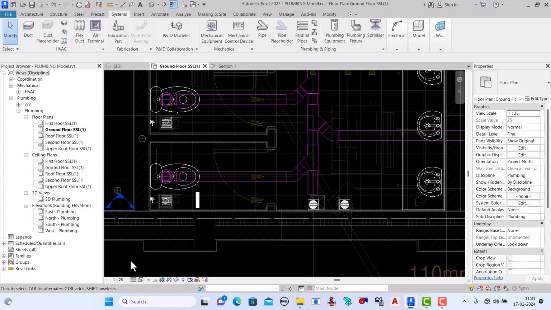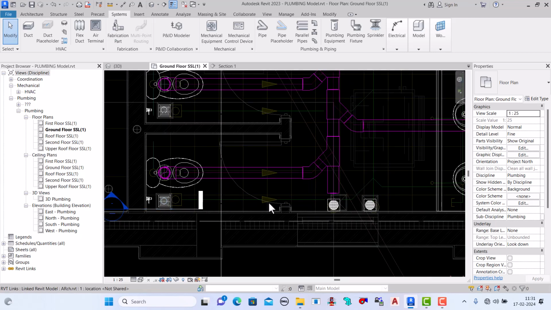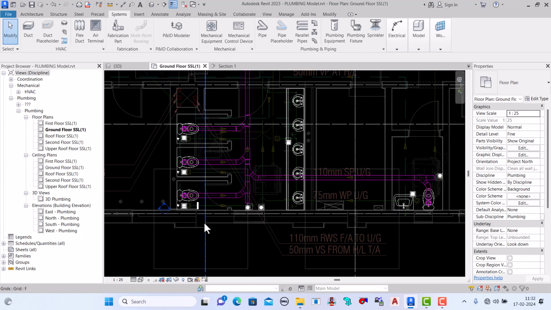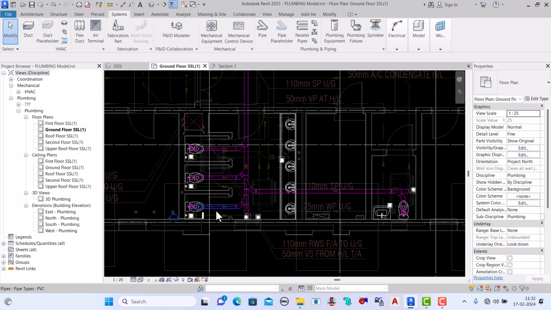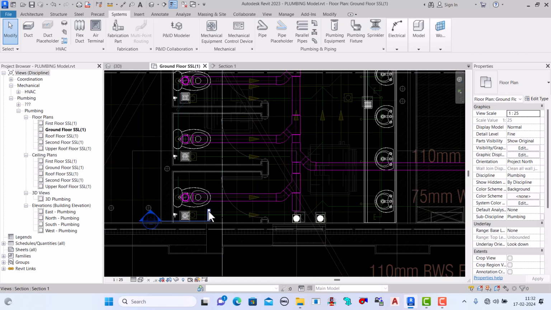But see, if we draw the pipe from here, it will go upside and then down like this, right? But if we need to connect from here, there will be some difficulties, and again we have to connect here. We can start at any point, no issue, but it is always better to start from the lowest point.